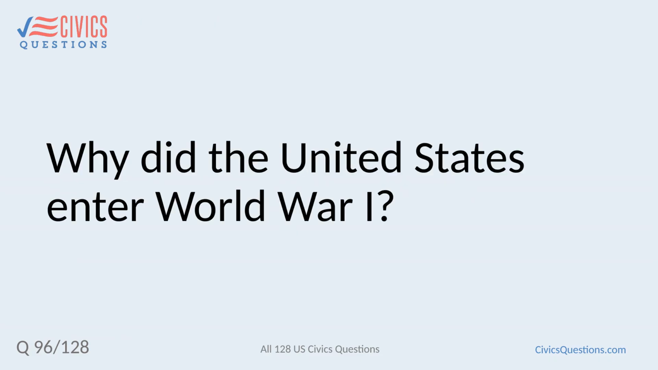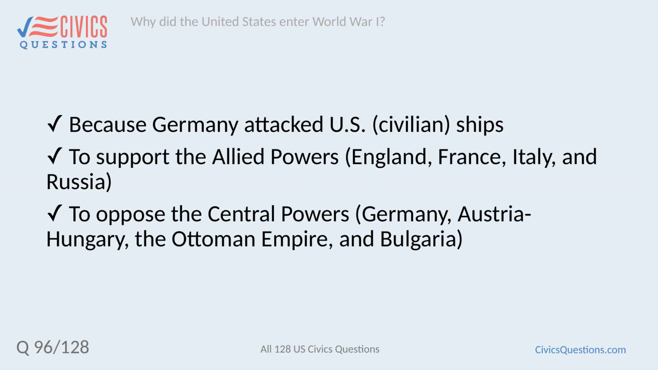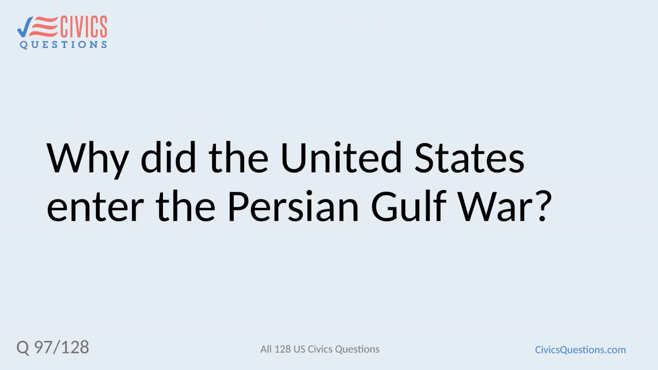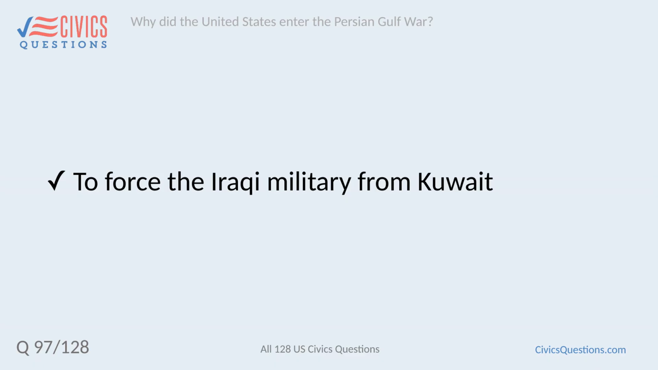Why did the United States enter World War I? Because Germany attacked U.S. civilian ships. To support the Allied powers, England, France, Italy, and Russia. To oppose the Central Powers, Germany, Austria-Hungary, the Ottoman Empire, and Bulgaria. Why did the United States enter the Persian Gulf War? To force the Iraqi military from Kuwait.